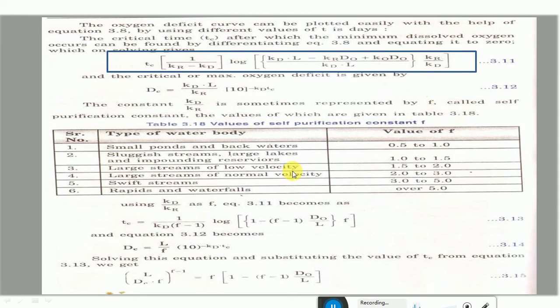Okay, and the value of F typically varies between 0.5 to 5, depending upon the different types of water bodies, as shown in this table. Okay, so using this ratio of Kd by Kr in the above equation, the critical time will be given by 1 divided by Kd into F minus 1 into log of 1 minus F minus 1 into D0 by L into F, where F is the self-purification constant, or the ratio of the deoxygenation to reoxygenation coefficient.